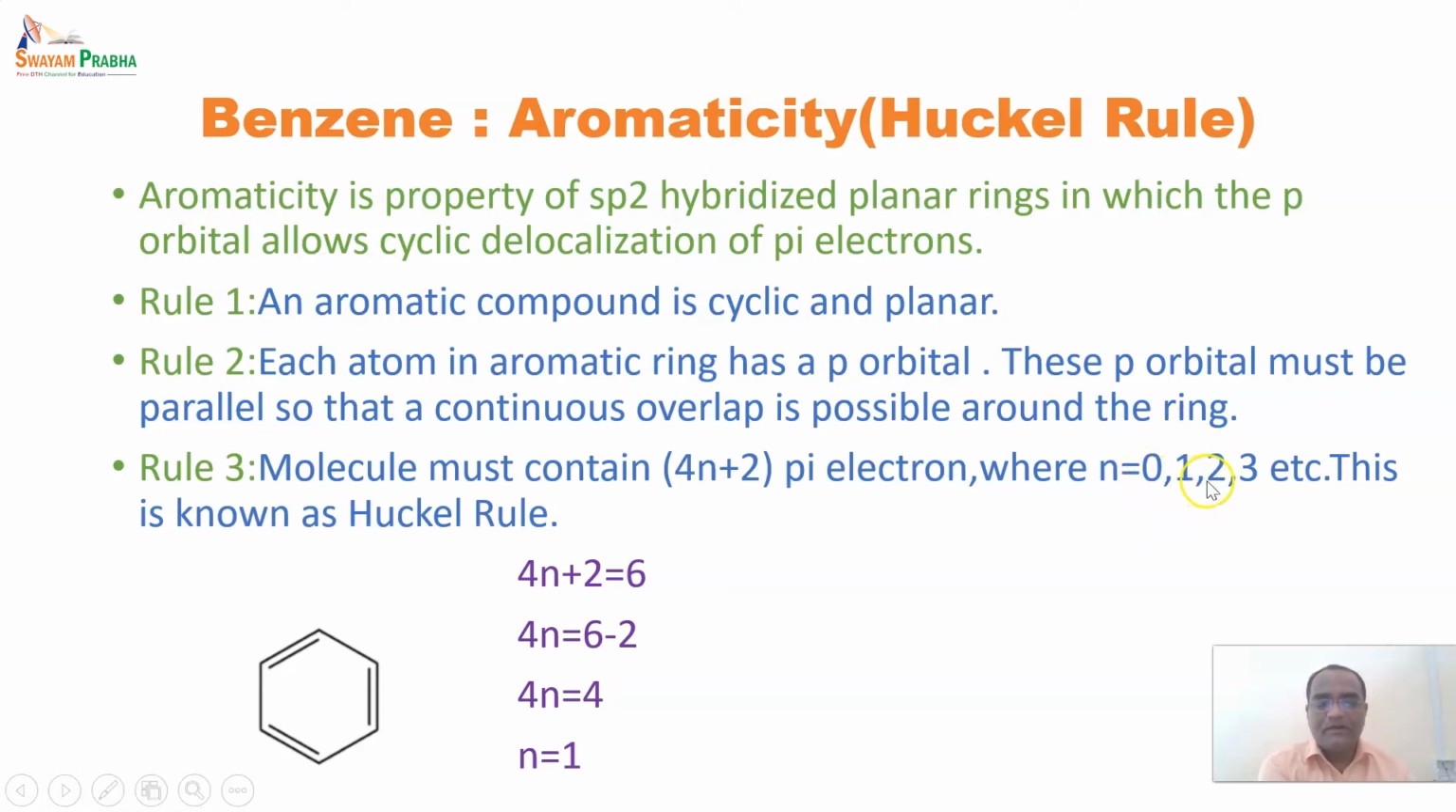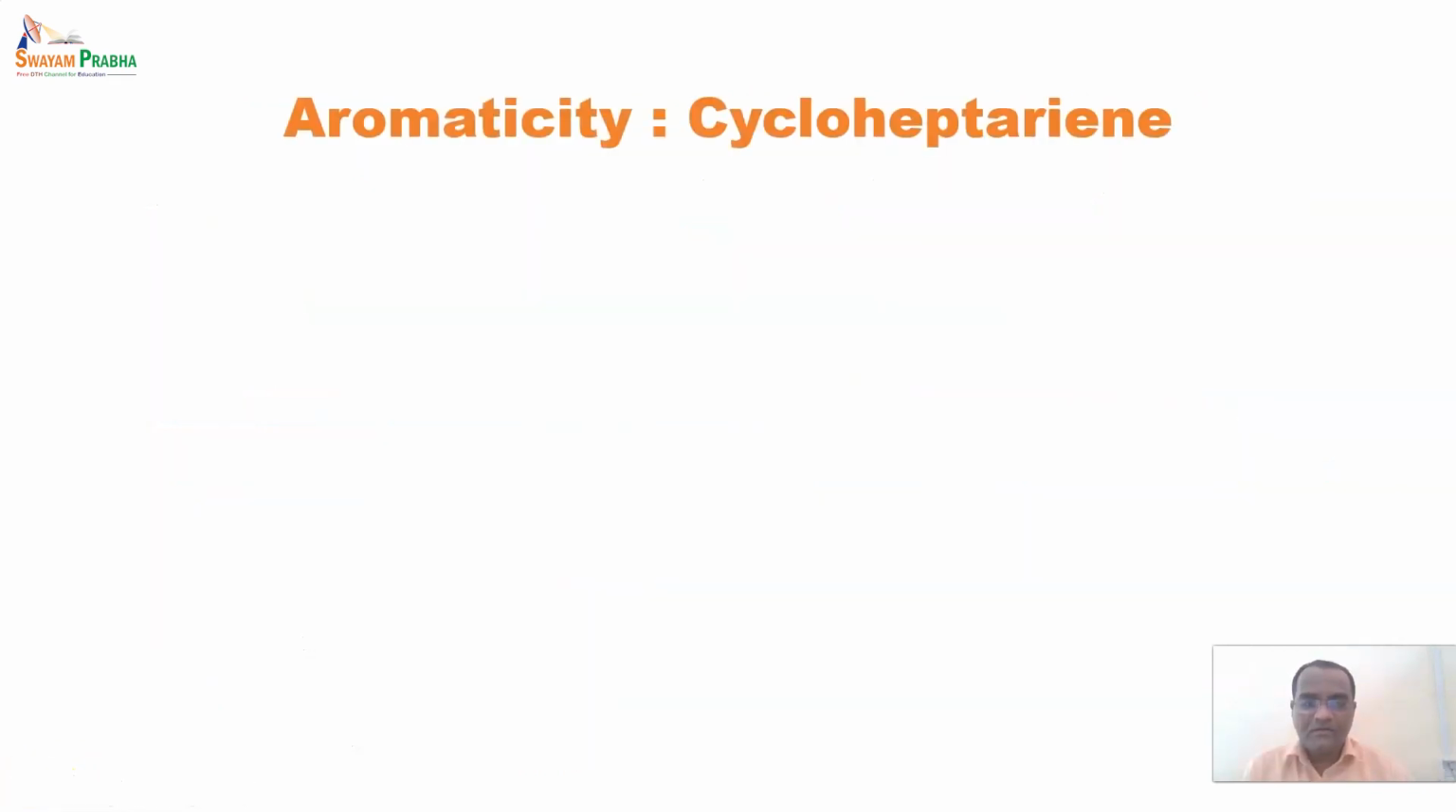This value of n should not come in decimals or fractions. It should come as a natural number, and that is why the compound satisfies aromaticity. Now we'll see some more examples of aromaticity, so that it will clear the concept of aromaticity.